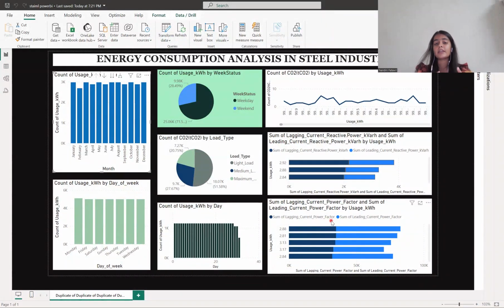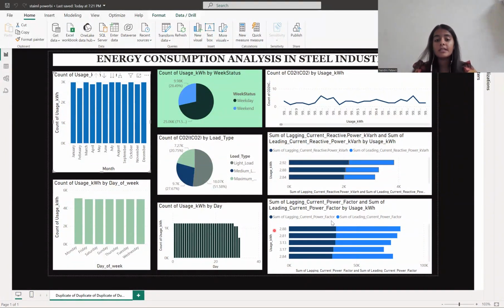So these questions will give us a deep analysis of the steel industry for the next steps that should be taken to lessen the energy consumption and to make it more sustainable. Moving on to the fourth question of our analysis, which asks us to investigate the variability of the carbon dioxide levels with both the load levels and the energy consumption.